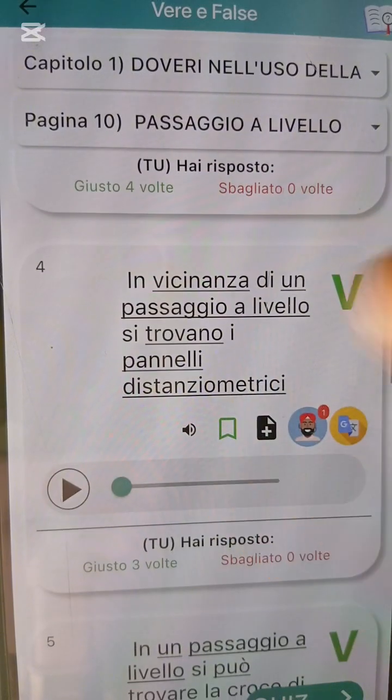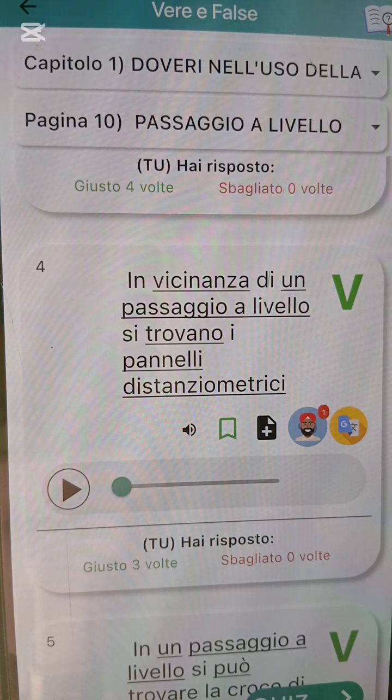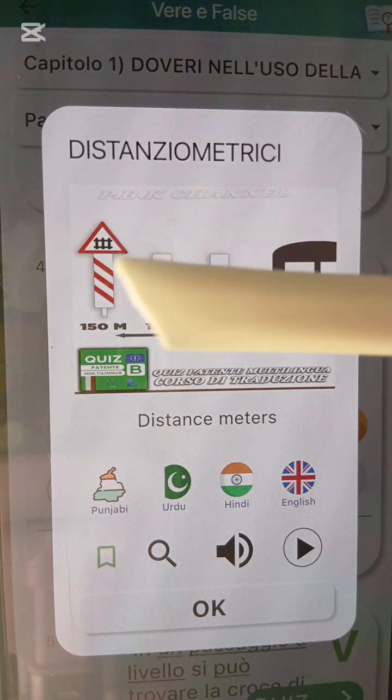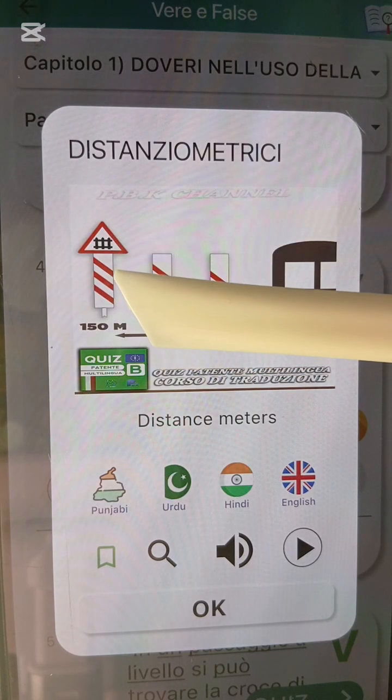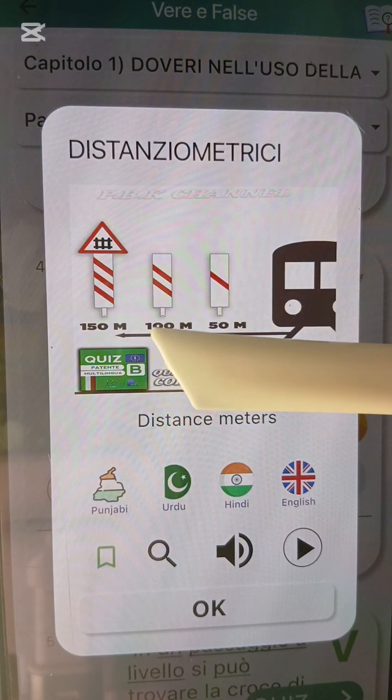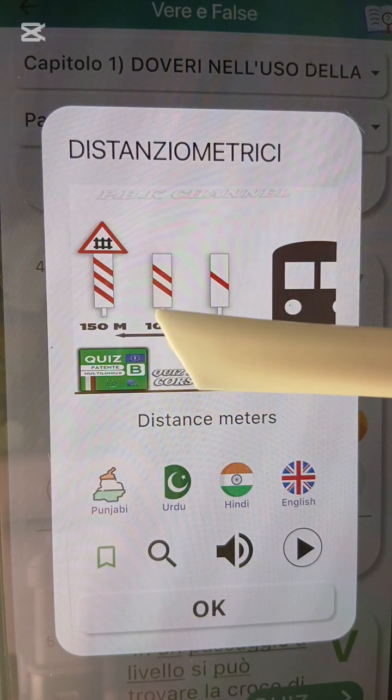In vicinanza di un passaggio a livello si trovano i pannelli distanziometrici. You can also find the distance panel. It says close to a train crossing, you can find the distance panel. This distance panel tells you how far you are from the passaggio a livello, which is the train track. First of all, you will see this one. This one is 150 meters, which you see before the train track. As you continue, you will see the 100, the one with two lines.